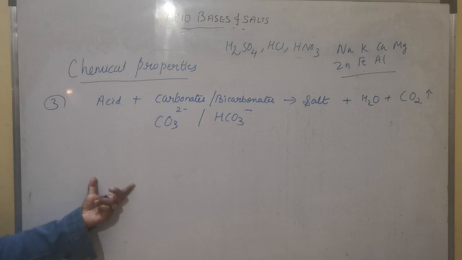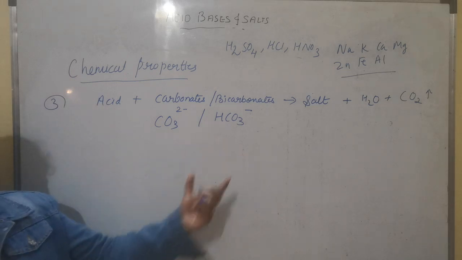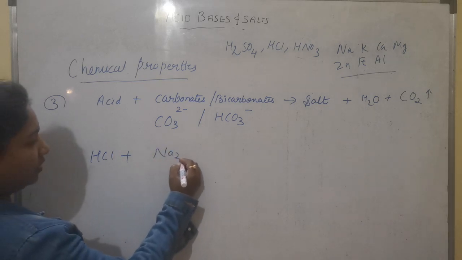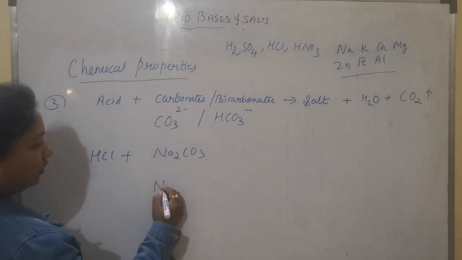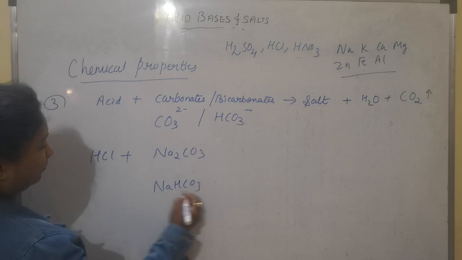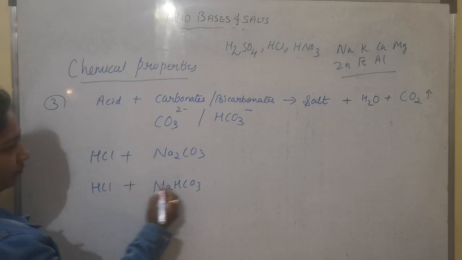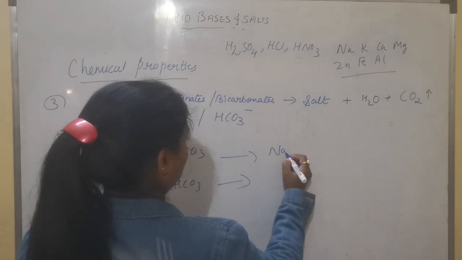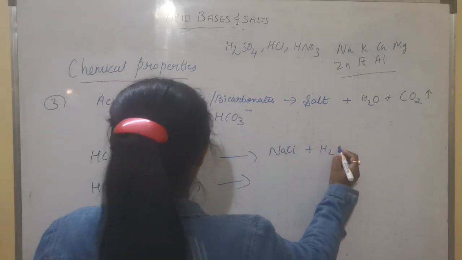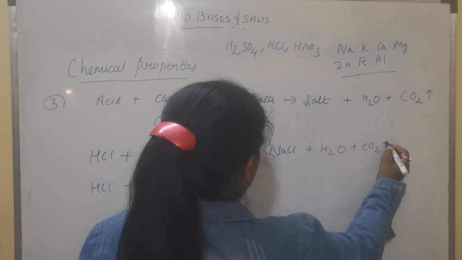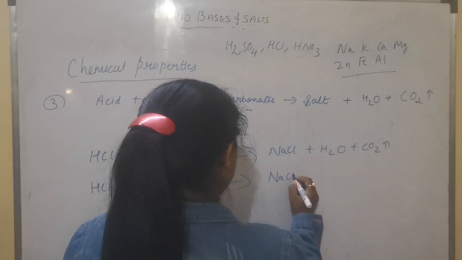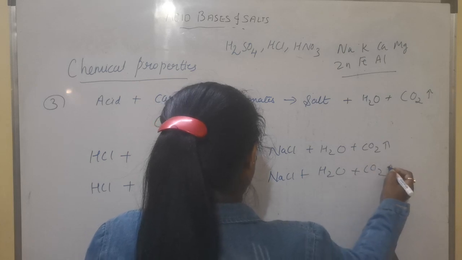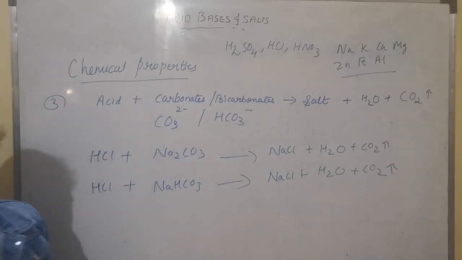Now just take acid and take compound with carbonate and bicarbonate, like HCl is the acid. Take sodium carbonate and take sodium bicarbonate. On reacting these two, you are going to get NaCl as the salt plus water plus carbon dioxide gas. Here also the same, balance the equation as well. See, balancing is very important.